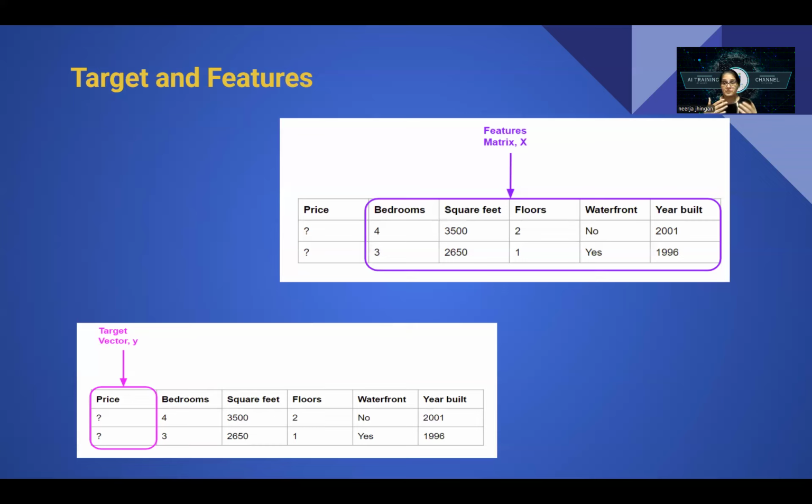Okay, so now if the interviewer shows you the data set and asks what we call these columns, don't say columns, say they are the features of the data set. And what is the target? What you want to predict is called the target. It comes as only one column. So since it is only one column, we also call it a vector. We denote it with a small y.